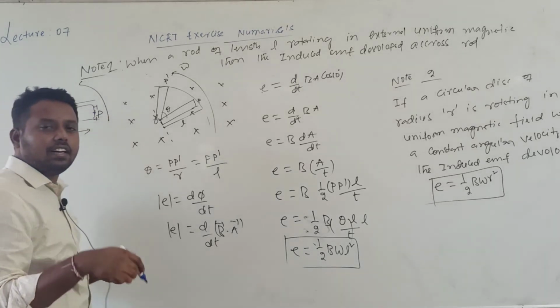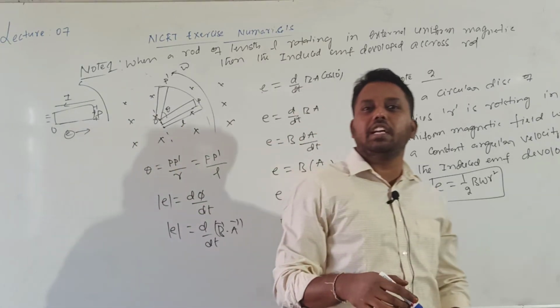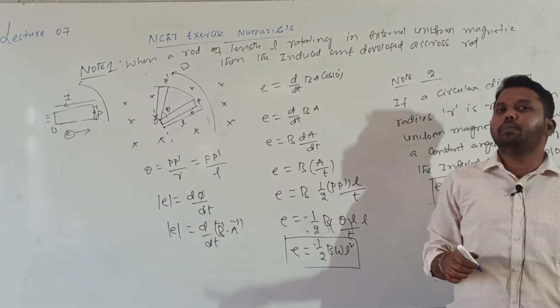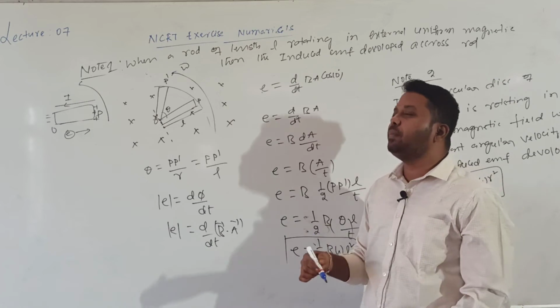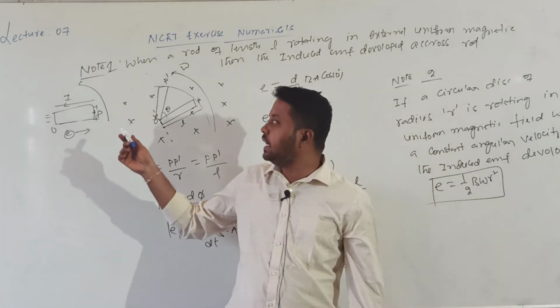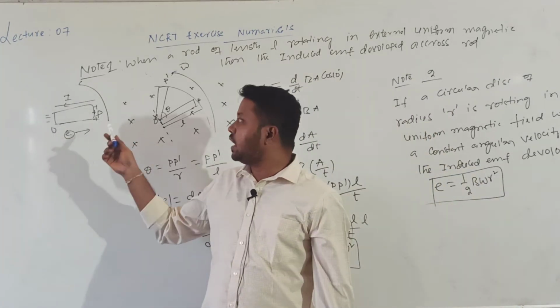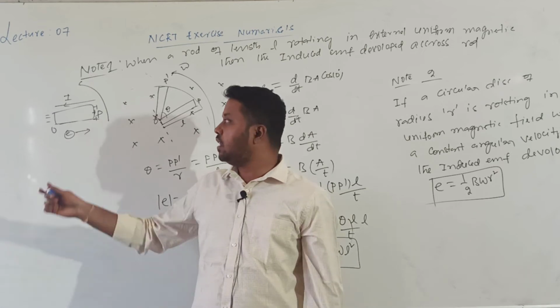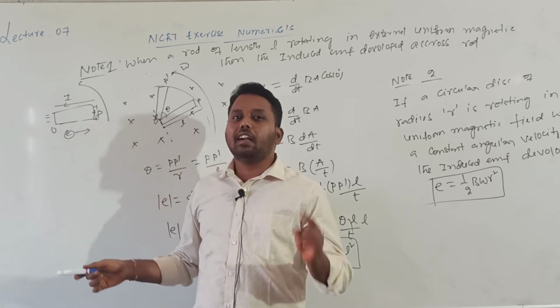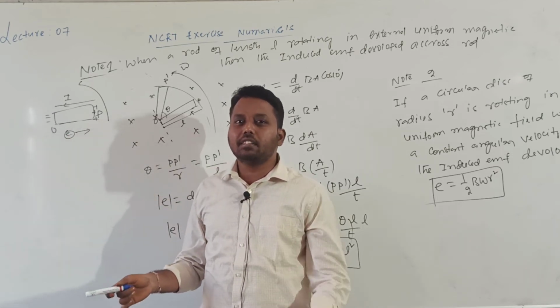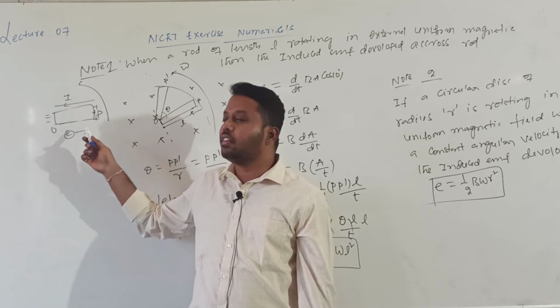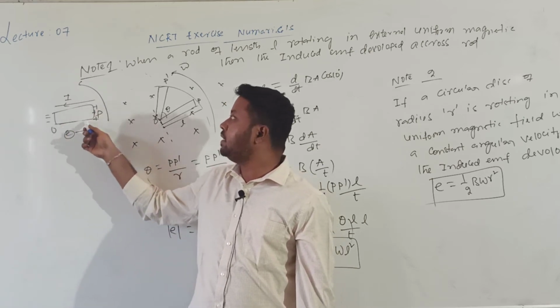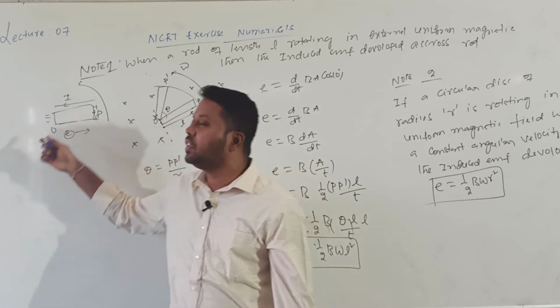In questions they will ask, what is the direction of the induced current, and which end will be at high potential and which end will be at low potential. So current direction is from P to O, though electrons will flow from O to P. Electrons are negatively charged particles. So due to that reason, since they go from O to P, P is at a high potential compared with O.